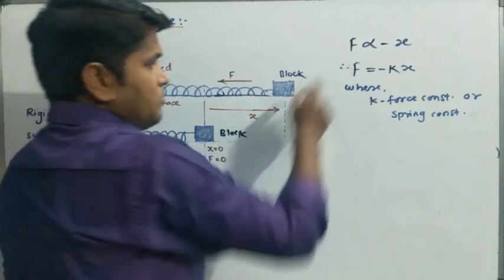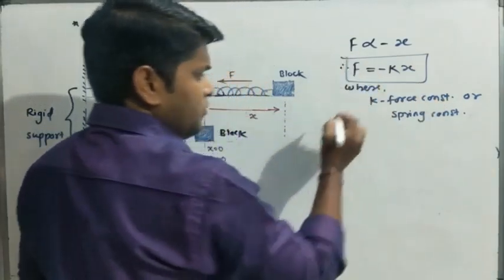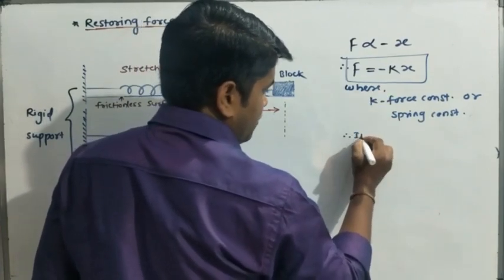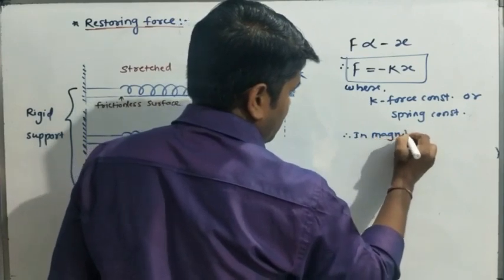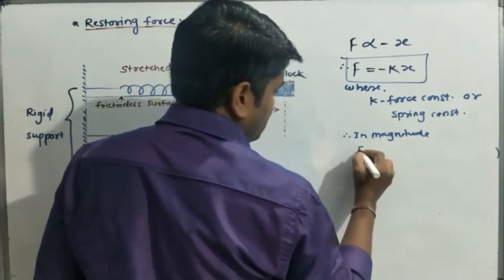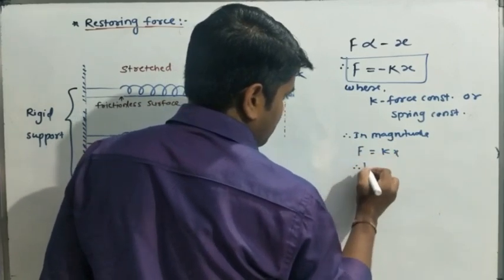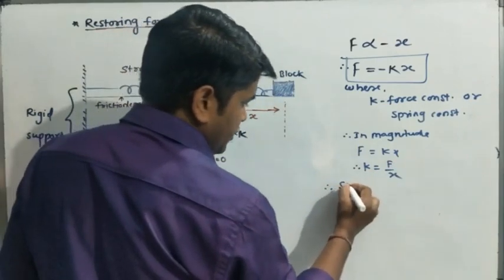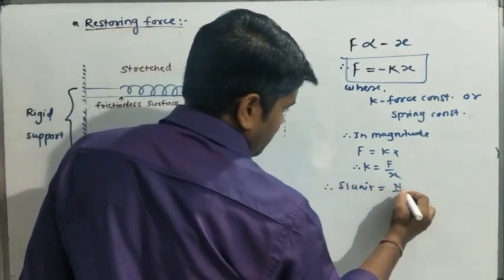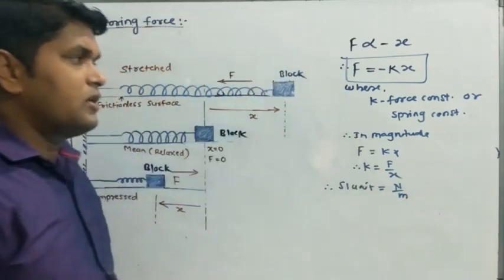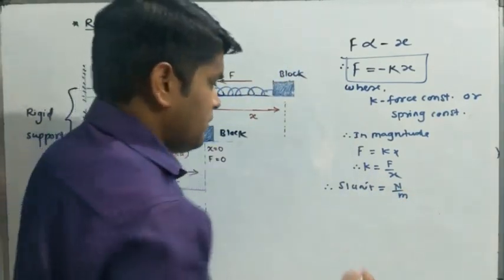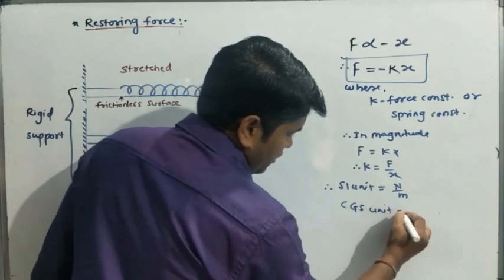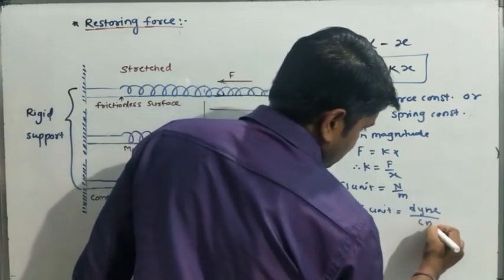Understood? This force is called a restoring force. Now suppose we have this equation. If we consider its magnitude, we get F is equal to kx, and therefore k is equal to F upon x. So its SI unit is what? It is Newton per meter. The unit of the force constant or spring constant is Newton per meter, or in the CGS system, it is Dyne per centimeter.